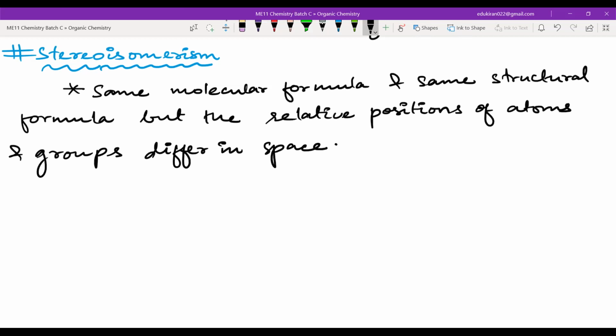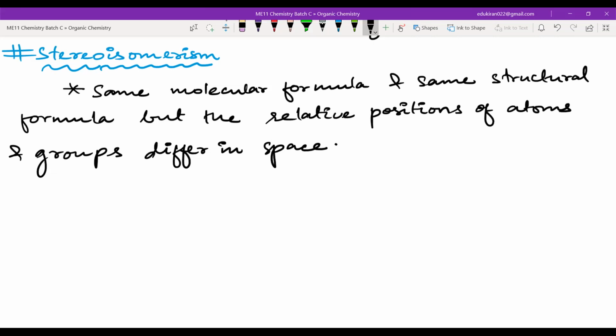Write this line, then we will understand what is stereoisomerism. Done, all of you? Yes, sir.